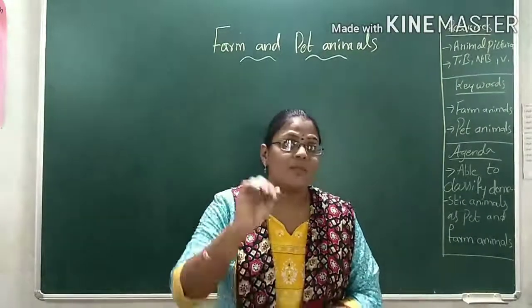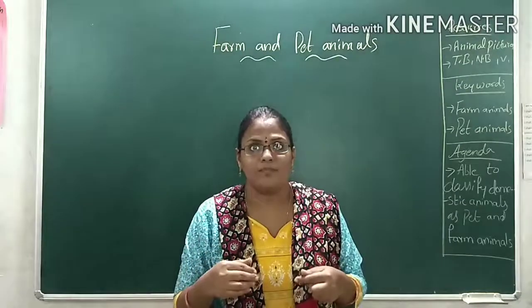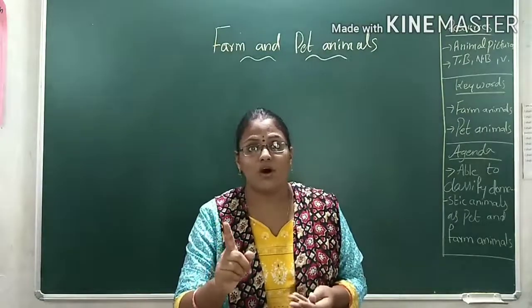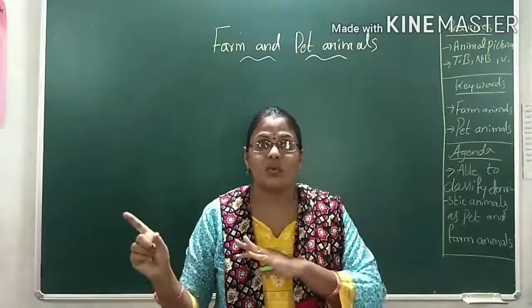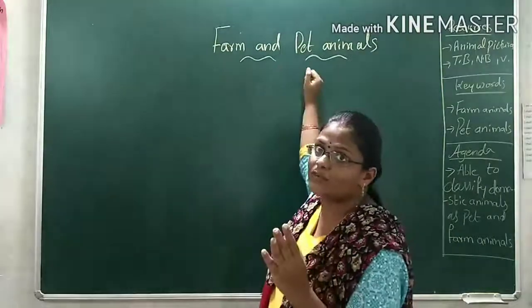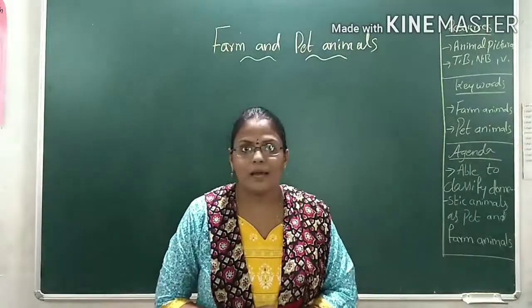Now tell me, why are we keeping a cat at home? We like them. That's why we are keeping them. But some members keep donkey and horse within their house. Why? Yes, they are useful. There is a difference: useful and liking. Okay, useful is farm and liking is pet. Now we can classify them by seeing their pictures.